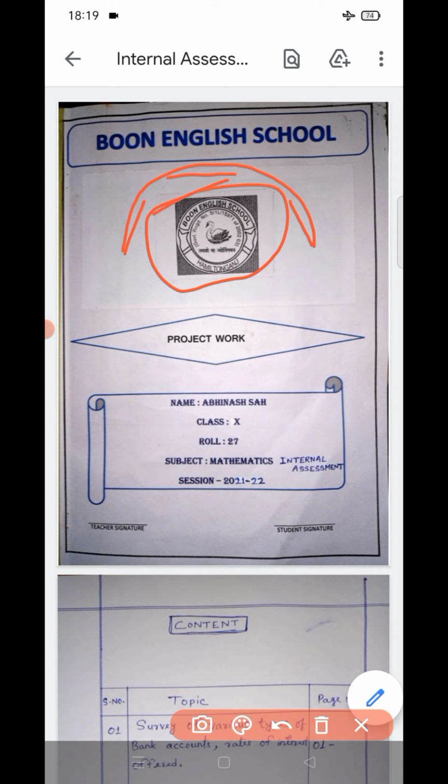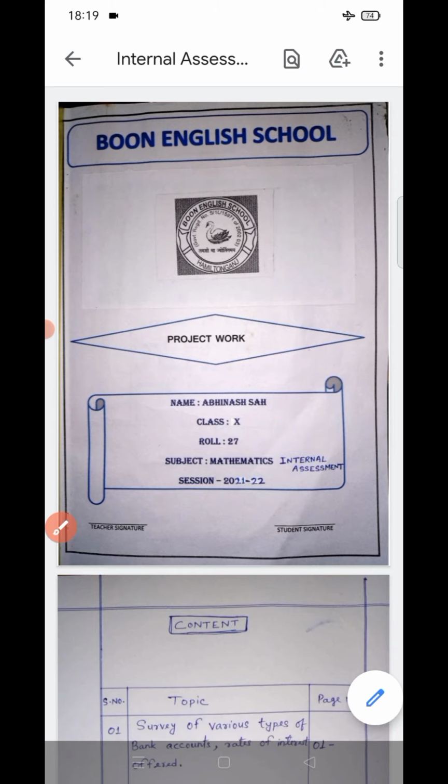Then here comes your name, you will write your name. Then your class, 10. Then write your roll number, whatever it is. For subject you will write Mathematics Internal Assessment, and the session will be 2021-22. So this is your front page.